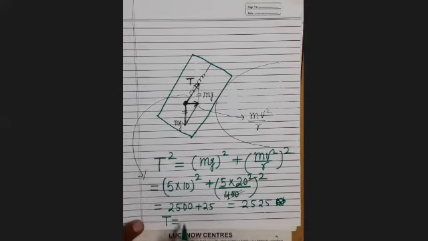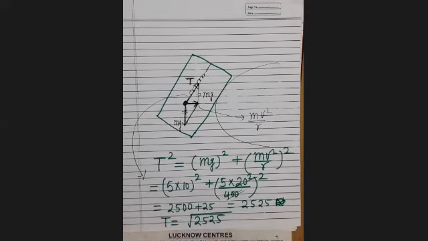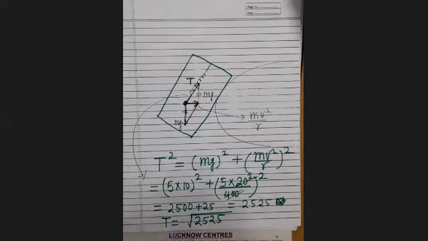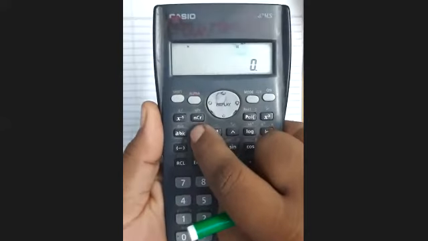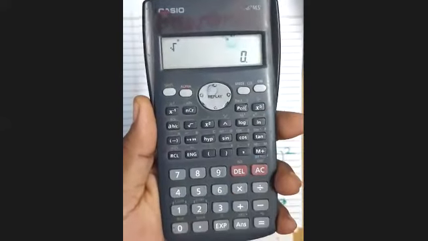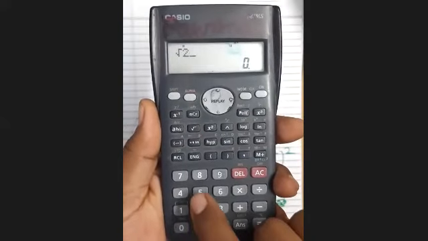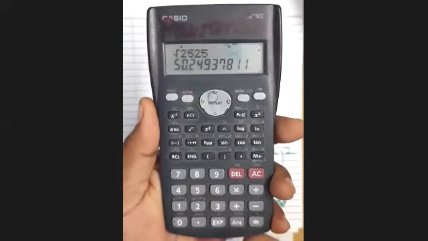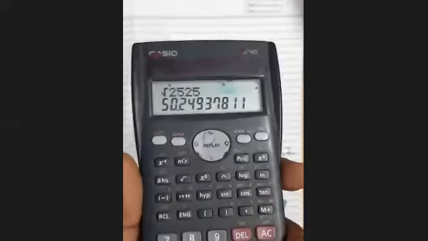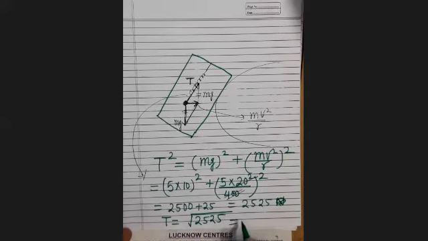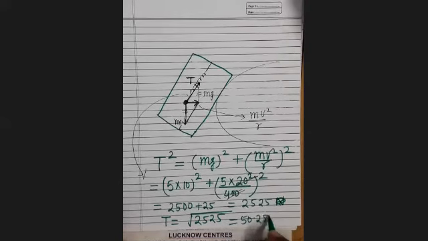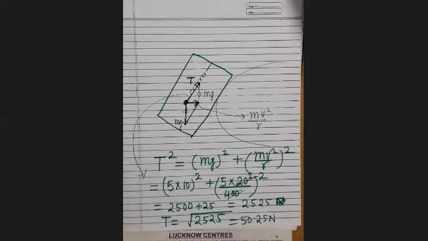So what will be T? It will be the square root of 2525, which you can calculate here. It will be equal to 50.25 Newton. How will you convert it to kilogram weight?